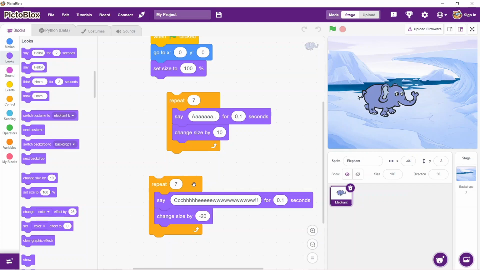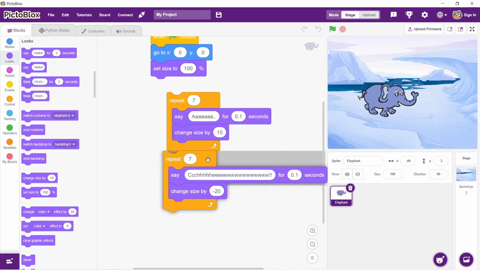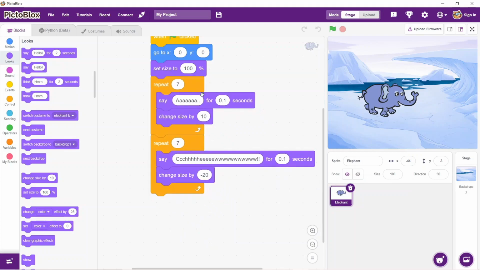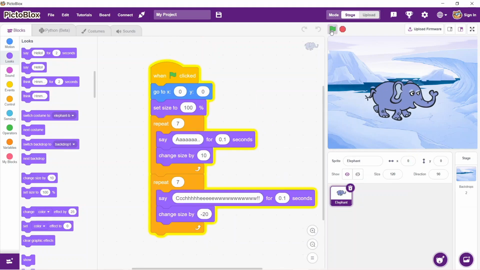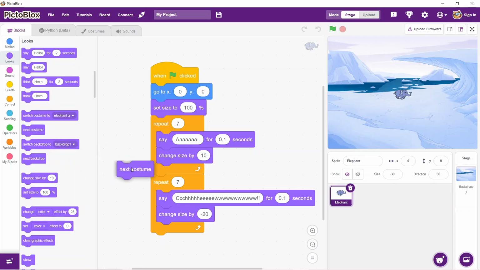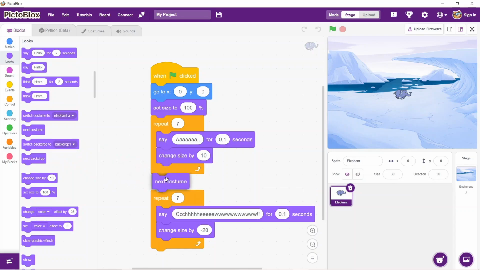Let's join both of the repeat instructions together and see how this is working for us. So now when you click on the green flag, the size is getting increased and decreased. Now we need the costume of the elephant to change while sneezing. And for that, we will add the instruction next costume in between these loops.